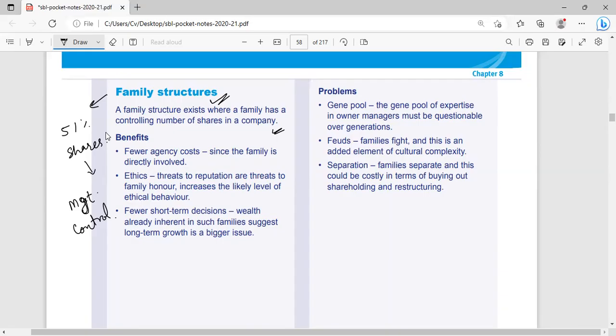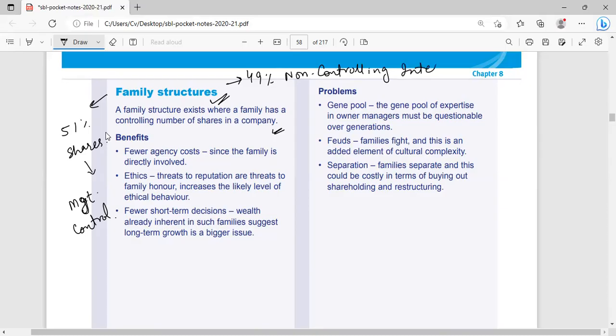Although all those families want to make a balanced relationship between them and the 49% minority interest or non-controlling interest, they don't want to create any disruption or disturbance in their relationship.